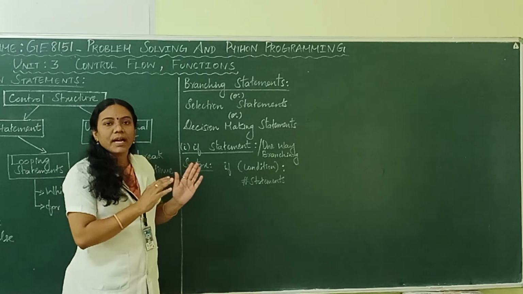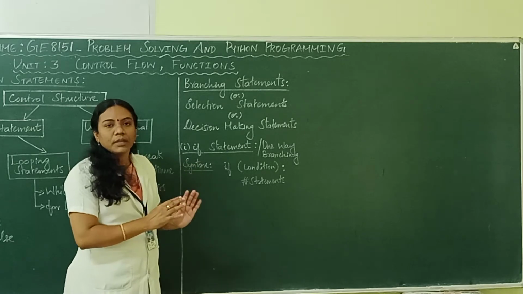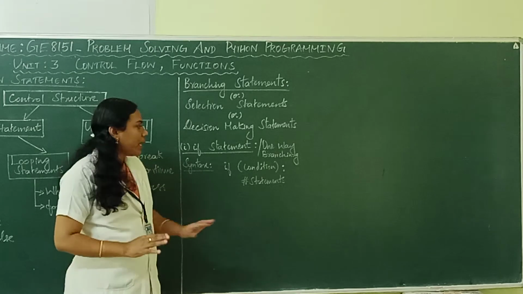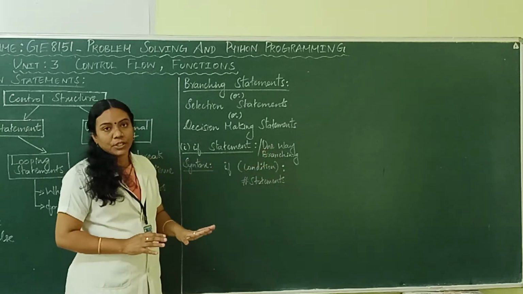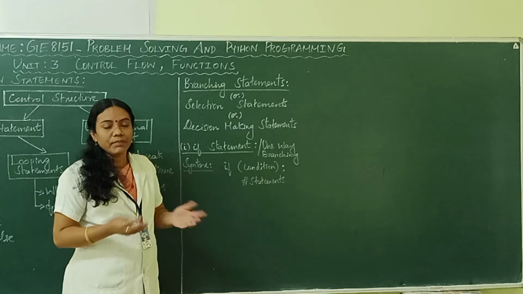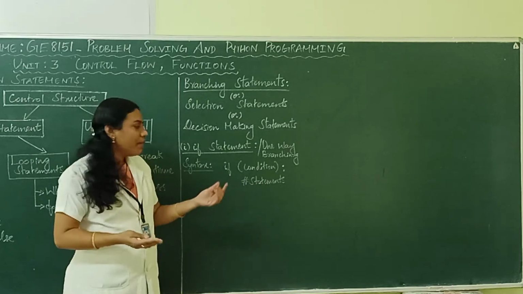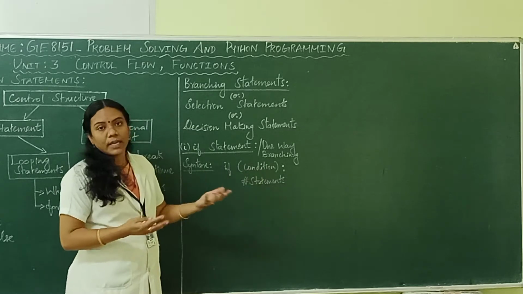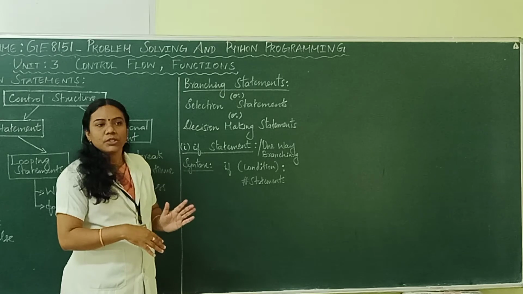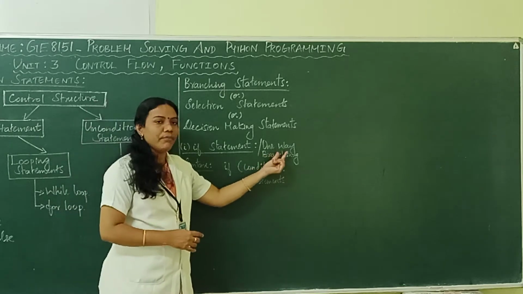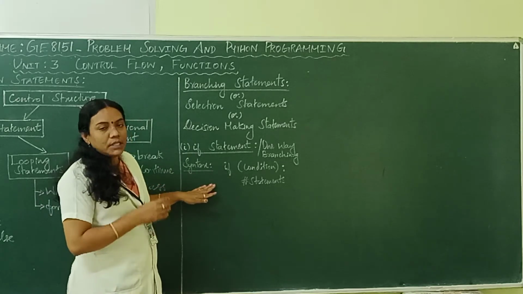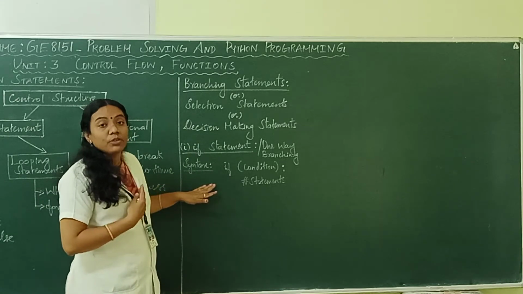Whenever the given condition is true, at that particular time it will take a decision and provide some output, so it is called one way branching. If the condition is false, we will not get any result, we can't take any decision. If the given condition is true, it will provide a proper solution, so it is called one way branching.